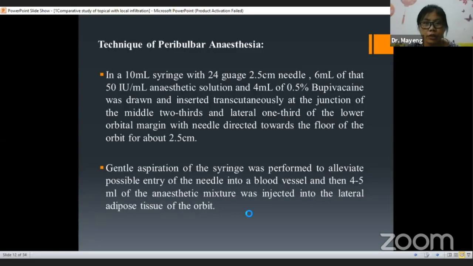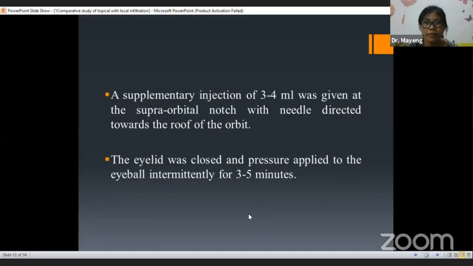First is the technique for the peribulbar anesthesia. 6 ml of that 50 international units per ml anesthetic solution and 4 ml of 0.5% bupivacaine was drawn and injected at the junction of the middle two-thirds and the lateral one-third of the lower orbital margin, with the needle directed towards the floor of the orbit. With gentle aspiration, about 4 to 5 ml of the anesthetic mixture was injected. A supplementary injection of about 3 to 4 ml was given at the supraorbital notch if required. After that, the eyelid was closed and pressure applied to the eyeball intermittently.